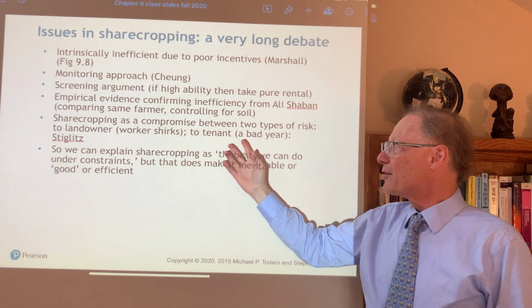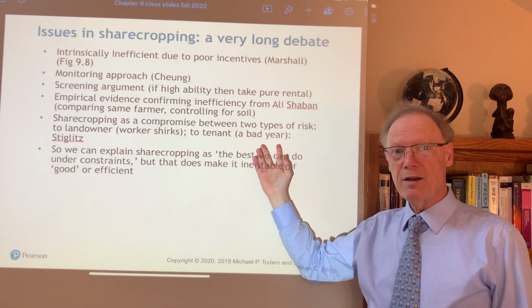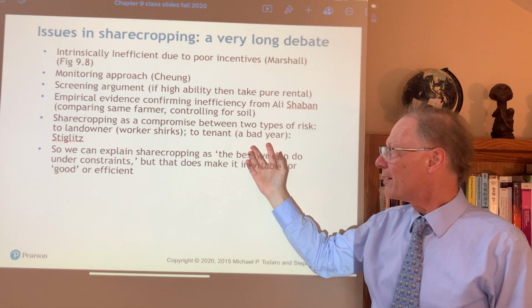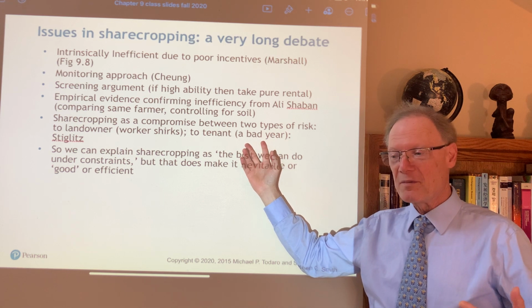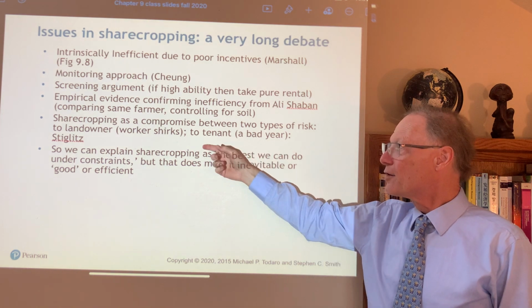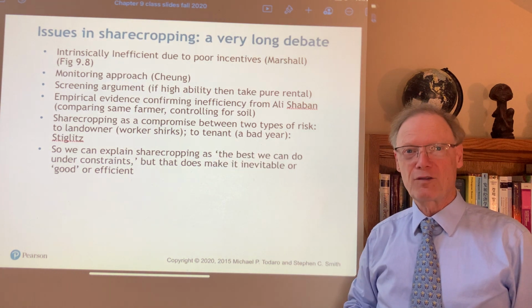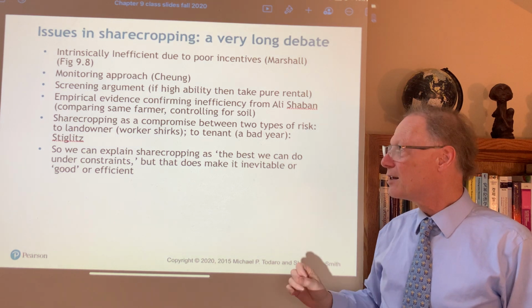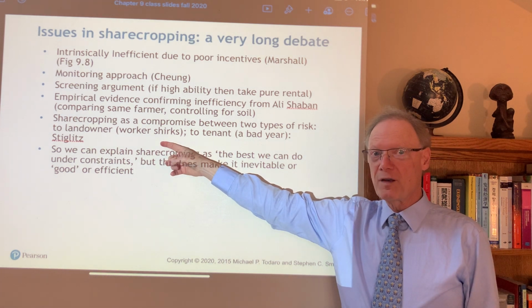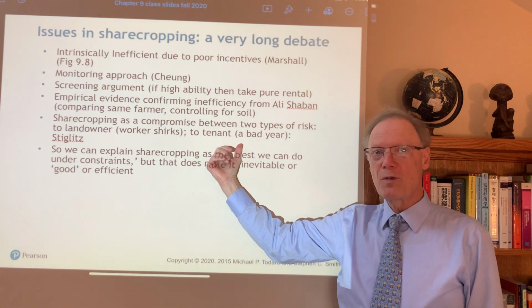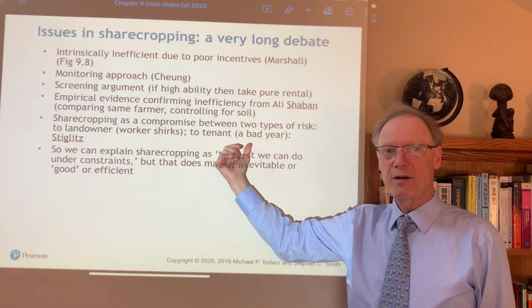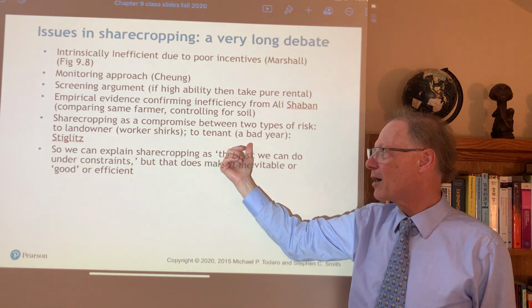But then again, we have the risks to the tenant. So the tenant might be asked to give a fixed rental amount. But that's very risky because if you give up this rent, then it could turn out that you have a very bad year, such as a drought. So that's too risky. So sharecropping is a compromise between these two, argued Joe Stiglitz. Namely, a compromise for the landowner and the tenant. For the landowner, there's at least some incentive they'll work hard. And for the tenant, you'll know you'll get at least some net income or net food, even in a bad year, according to your share of the sharecropping contract.